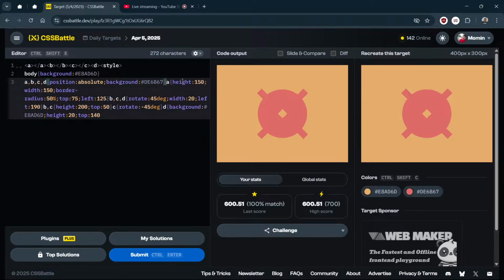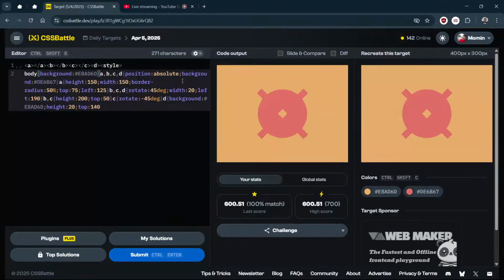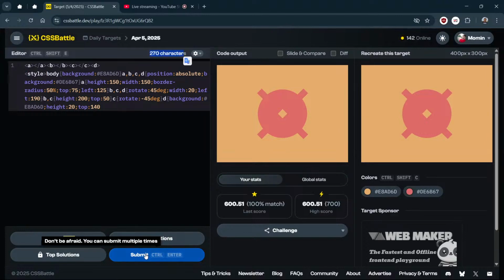Then here we just need delete, delete, and then finally delete. Our whole code is in 270 characters. Let's submit and